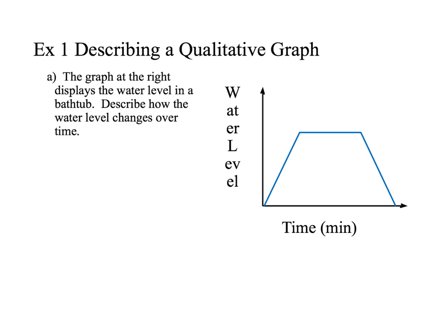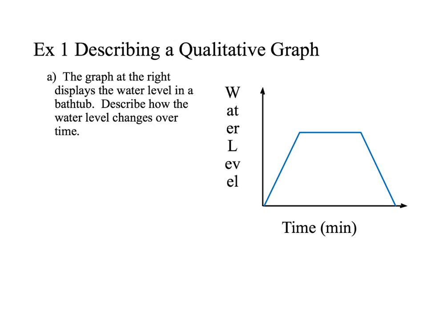So here's the first graph we're going to look at. The graph at the right displays the water level in a bathtub, and we want to describe how the water level changes over time. You're actually going to see me not write a whole lot in this lesson, because we're just going to be describing it. So look here, we're starting at time 0, so 0 seconds, and all of a sudden the water level gets really, really high, and then it levels out, and then the water level goes down.